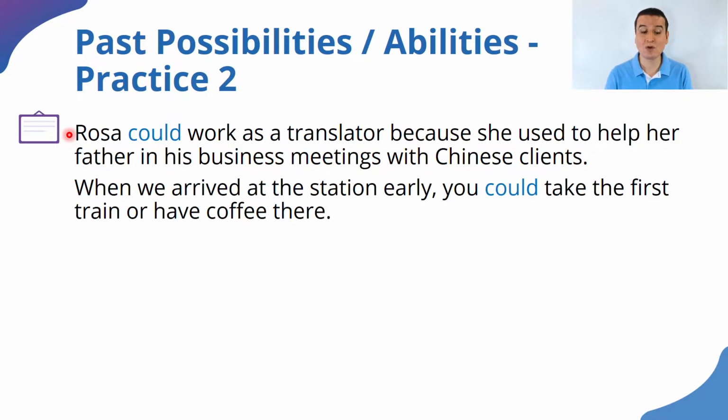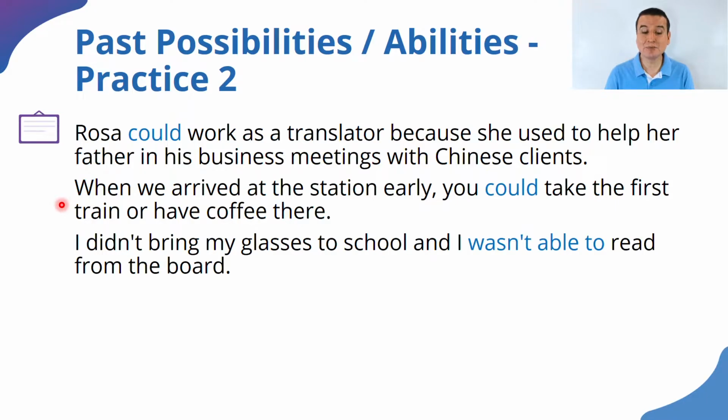Right? Next, when we arrived at the station early, we could take the first train or have coffee there. We are talking here about two choices, and because we had that possibility open to us, that freedom, in that case, we use could. All right? I didn't bring my glasses to school, and I wasn't able to read from the board. So that capacity, that ability was not there, and that's why we're saying wasn't able to.